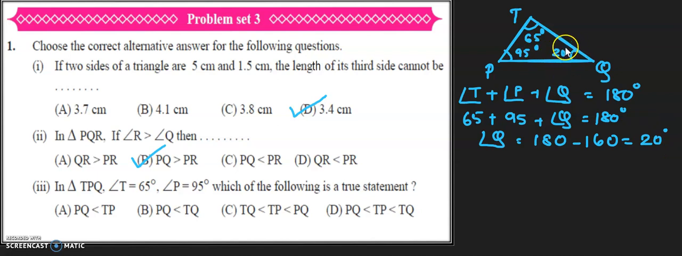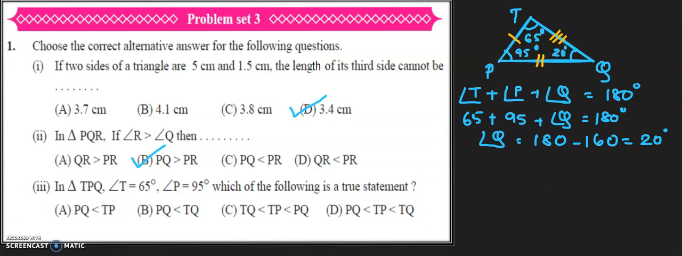So from this we know that this is the smallest angle, after that Q and after that T. So let's mark this on the figure. We know that Q is the smallest one, so I put one line. After that I go to the side opposite to angle T, that is 65 degrees, so I put 2 lines over it. And the greatest side is TQ, so I put 3 lines over it.